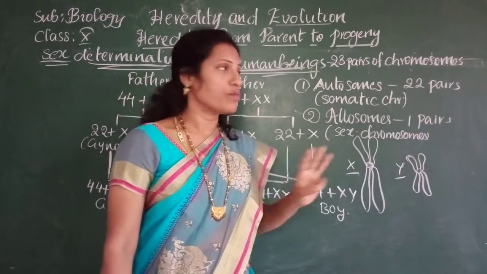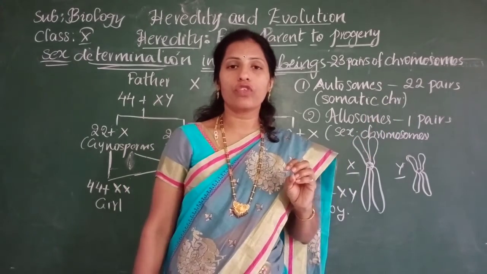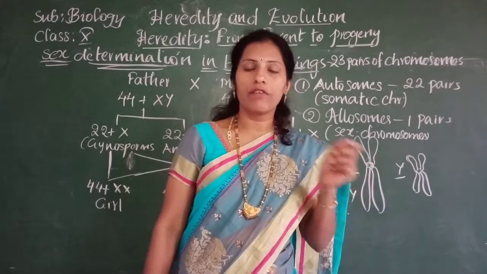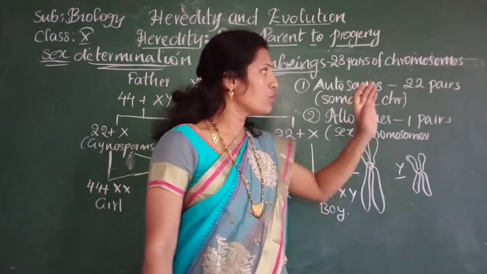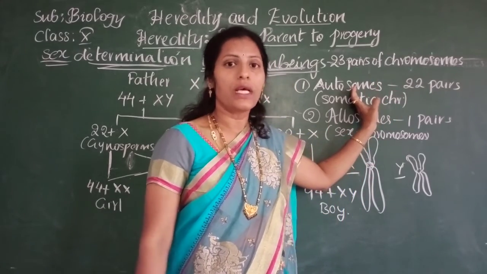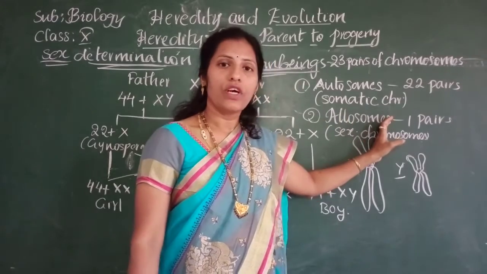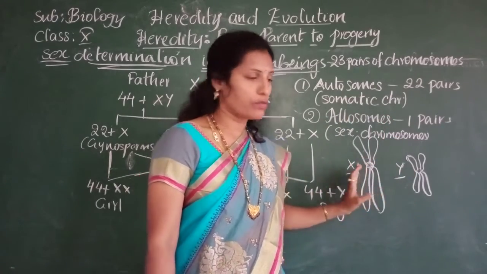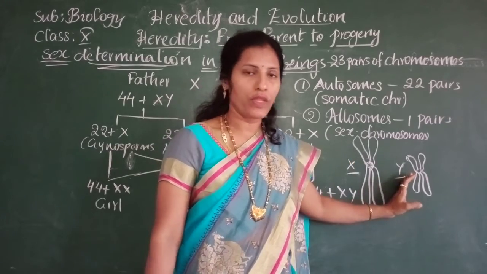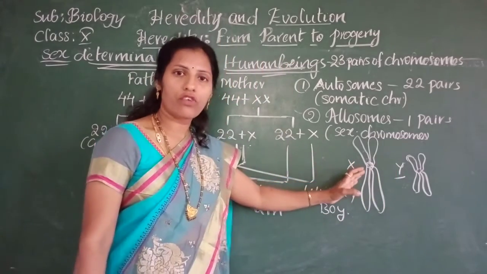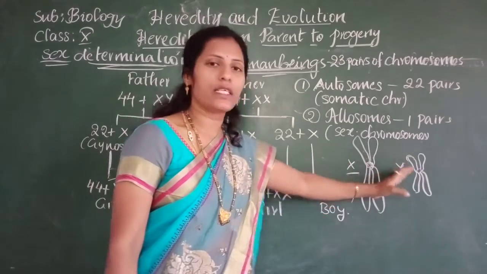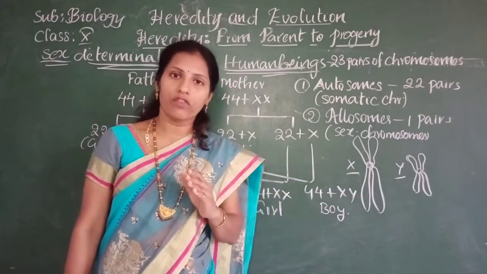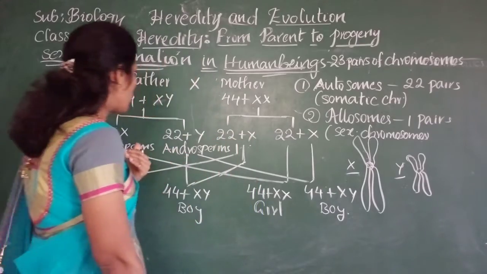Whereas these autosomes, these 22 pairs of chromosomes, are morphologically similar in both males and females of the species. That means there is no difference in the autosomes. But in allosomes, we find a difference in the chromosomes. We are finding two different chromosomes, the X chromosome and the Y chromosome. So the females have two X chromosomes, whereas males have one X and one Y chromosome. Then who determines the sex of the baby? That we will find out now.